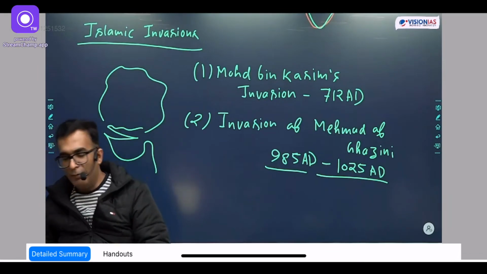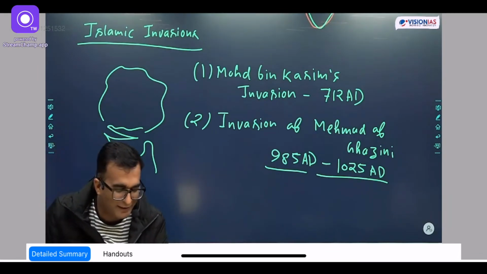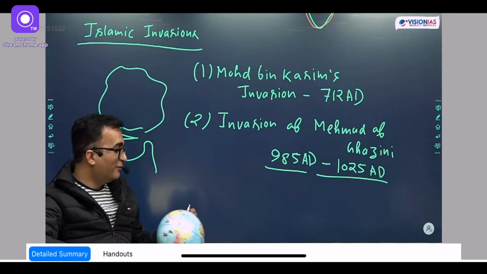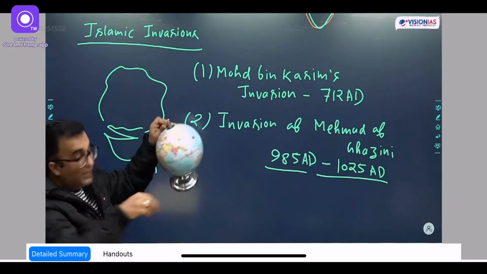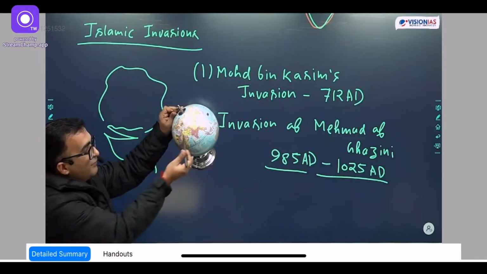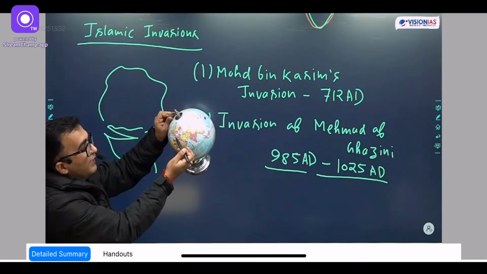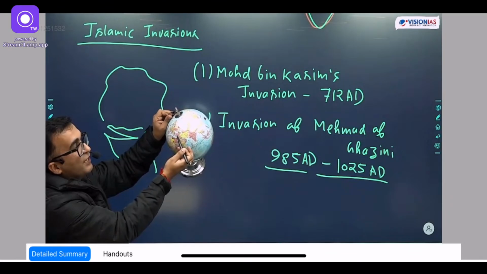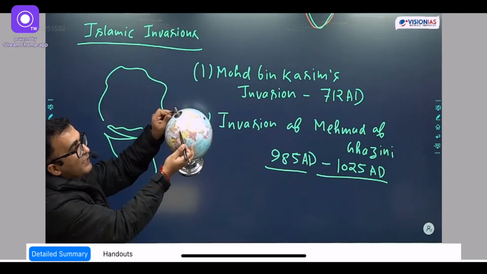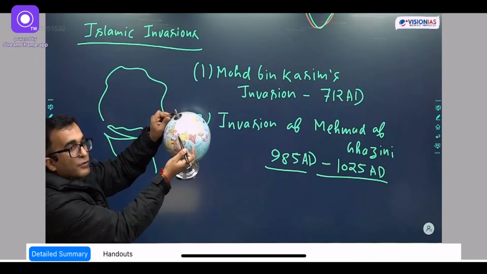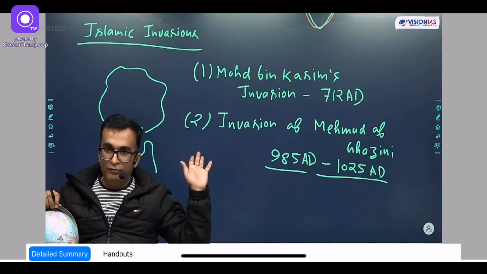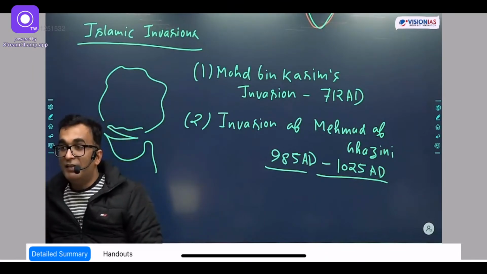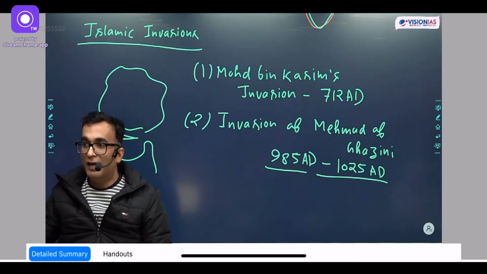Usually there is a map in class, just give me one minute. It is very small, but we can see. As you can see, starting from Iran, this is Turkey, and this is part of Syria. So this entire part was the Samanid dynasty, whose ruler was Mahmud of Ghazni. The name of the dynasty was Samanid.